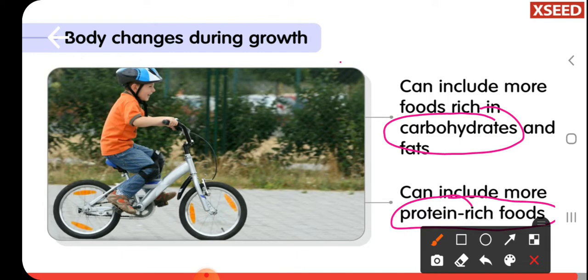That means from children to old age people, nutrient intake is compulsory. That is not varied at all, but the quantity of nutrients varies from age to age.